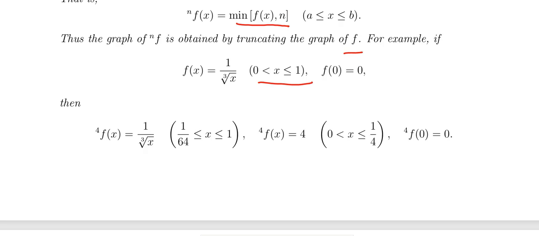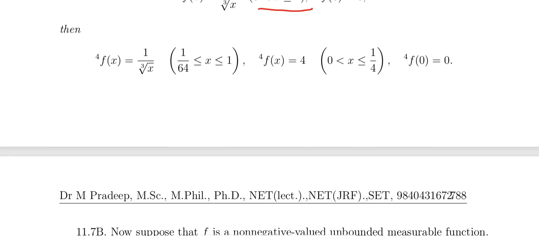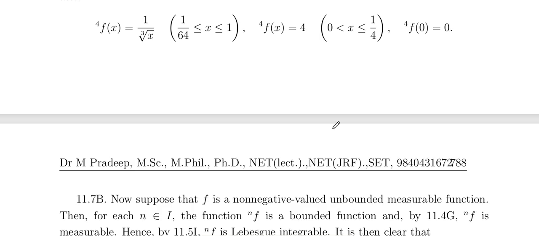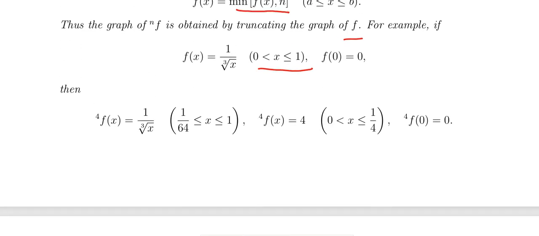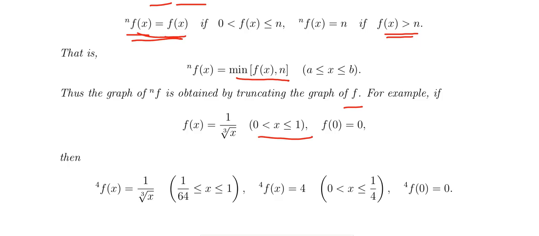So by the definition, 4f of x equals 1 by cube root of x for 1 by 64 less than or equal to x less than or equal to 1, and 4f of x equals 4 for x lying between 0 and 1 by 64, and 4f of 0 equals 0. So this is the actual definition.